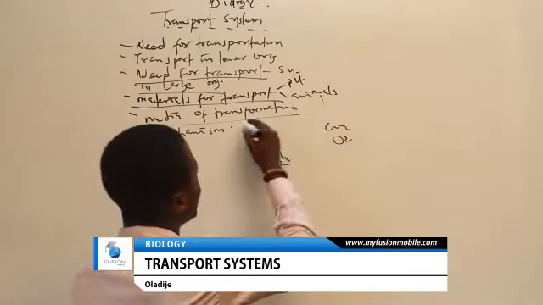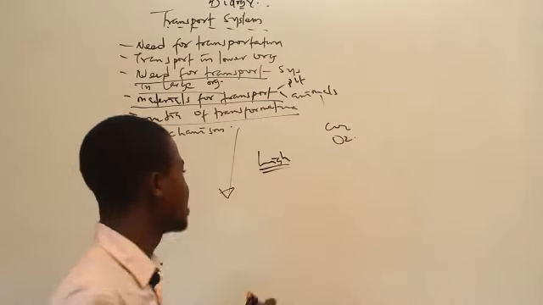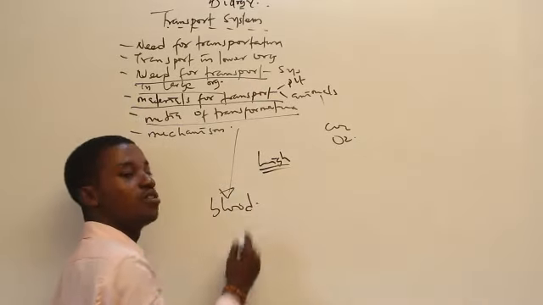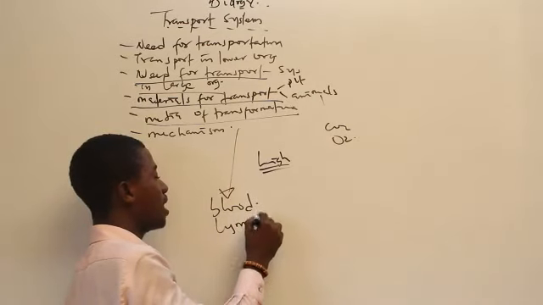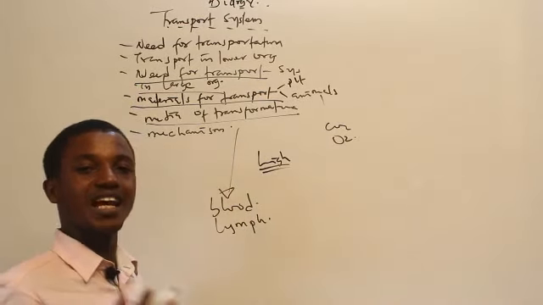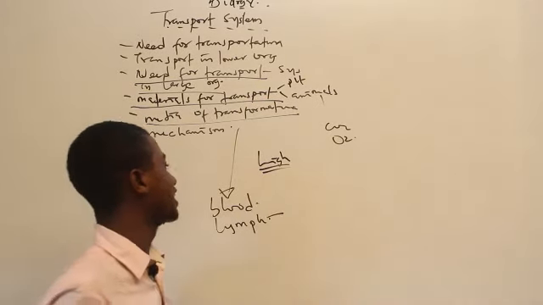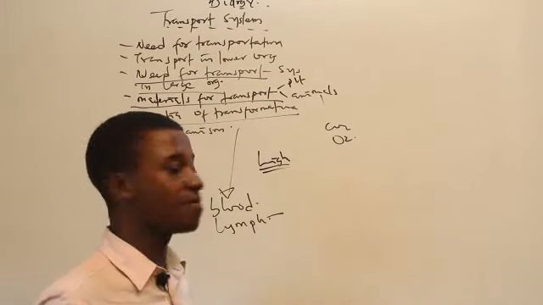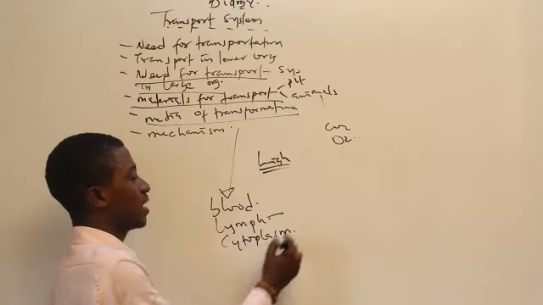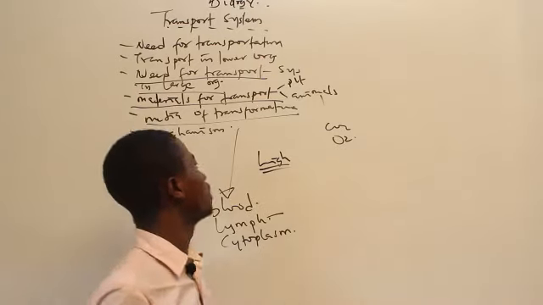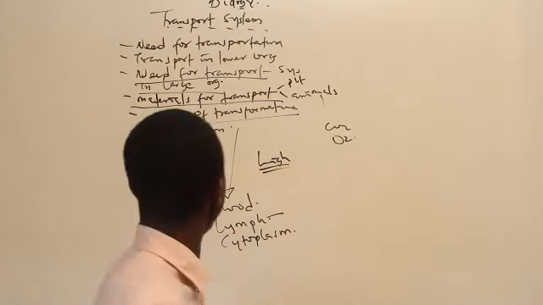What is the media for transportation? The media for transportation talks about those vessels that are used in transportation. We have the blood. You and I know the blood is actually reddish in color. We have the lymph. What is the lymph? The lymph is similar to the tissue fluid, but it has no red blood cell. Aside from that, it has more lymphocytes compared to blood. We have the cytoplasm. The cytoplasm can also be used, so we can make use of the blood to carry food materials. We can make use of the lymph, or we can make use of the cytoplasm as well.